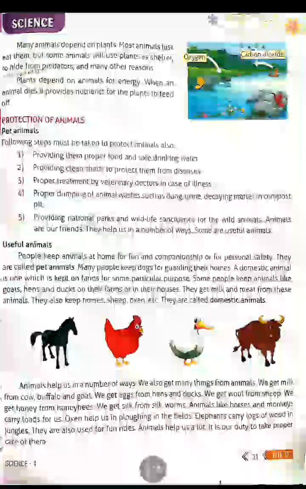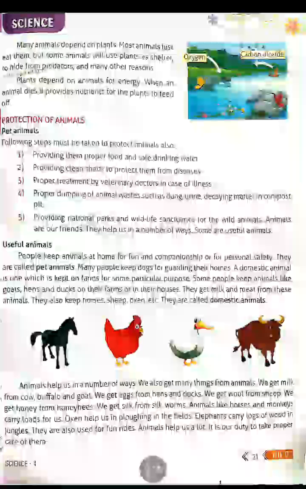See, here they have given which are useful animals. Some people keep animals for fun and for company also. So they are called pet animals. Some people keep a dog for guarding their house, and some people keep animals on the farm also.